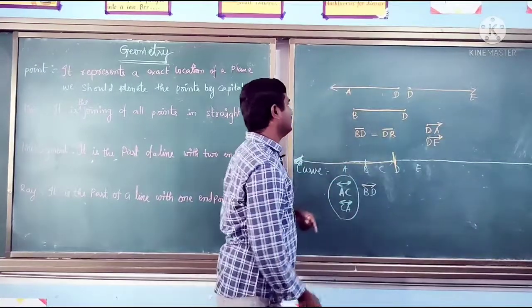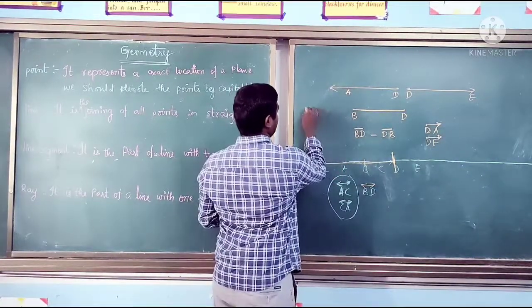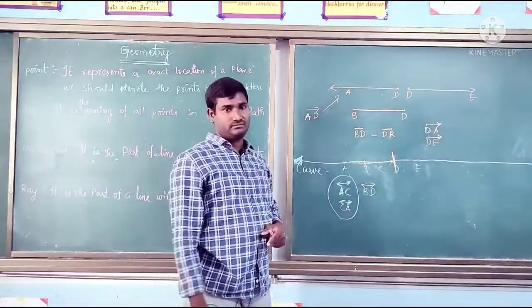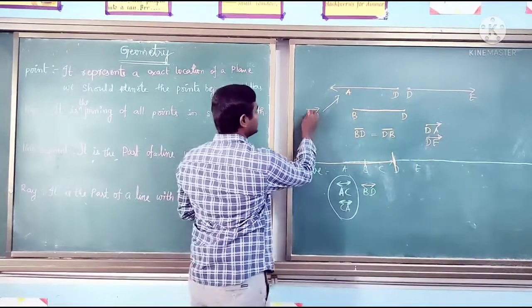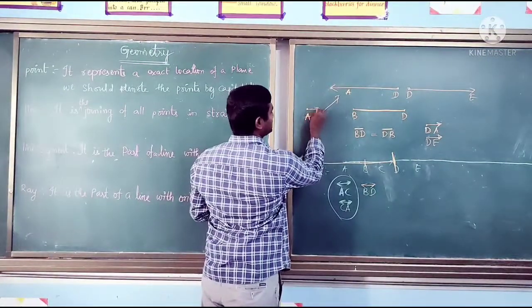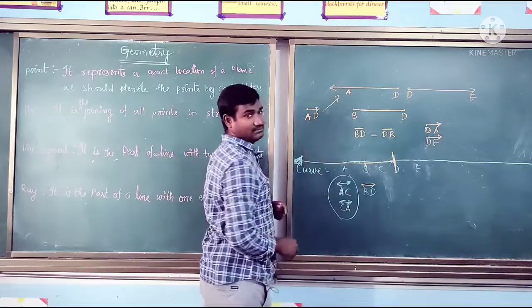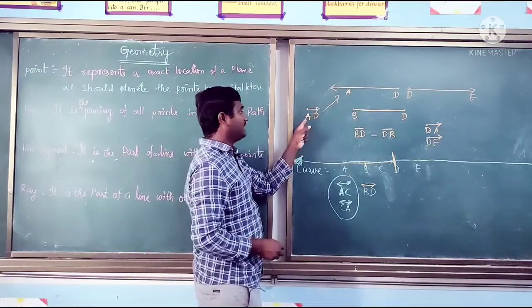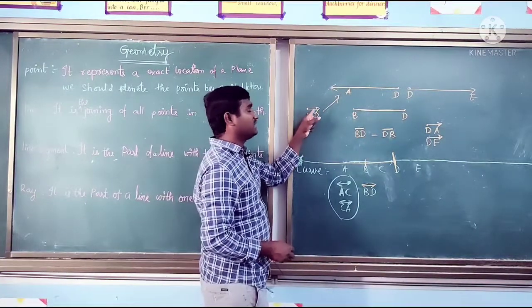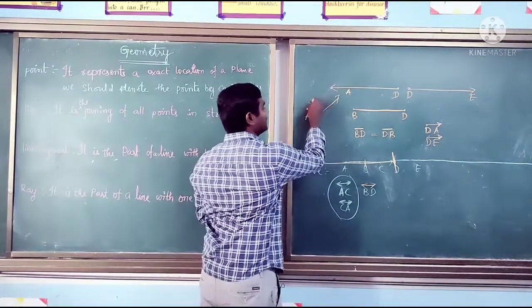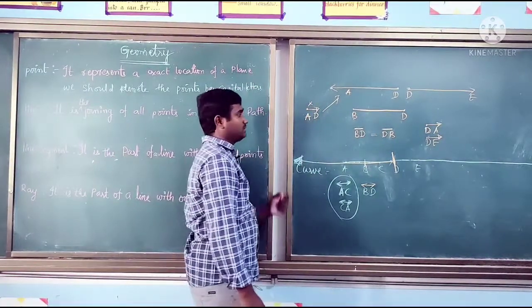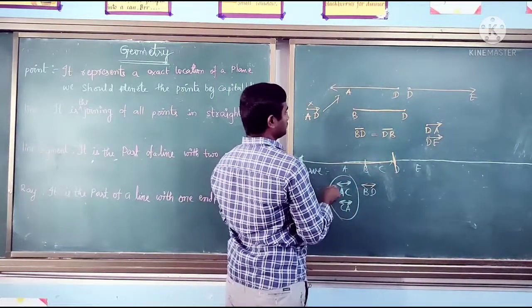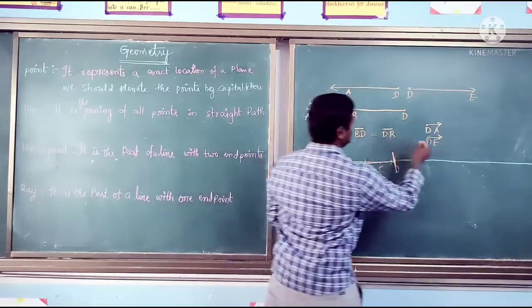So shall we give the name AD for this ray? Is it a correct notation of this ray? No, because AD indicates it starts at A, passes through D and goes endlessly. But here the ray starts at D, passes through A, and goes endlessly. So this is not the correct notation of the ray. Or else, if you want to give it another name, can I give this?